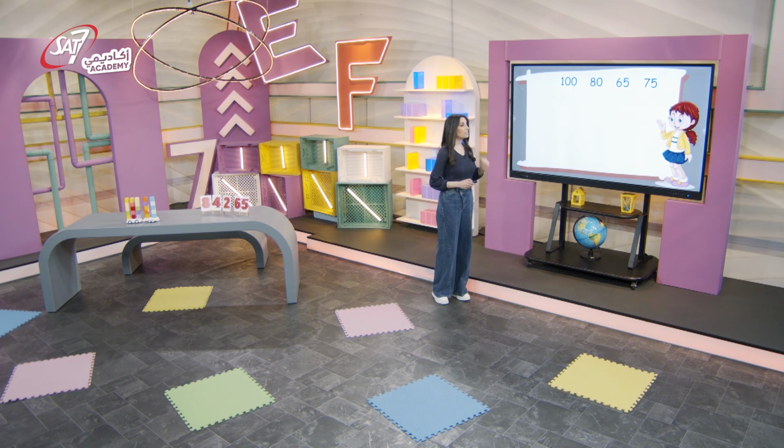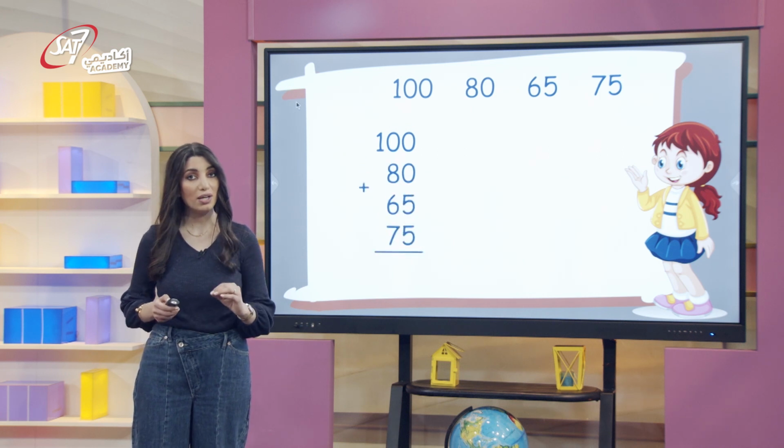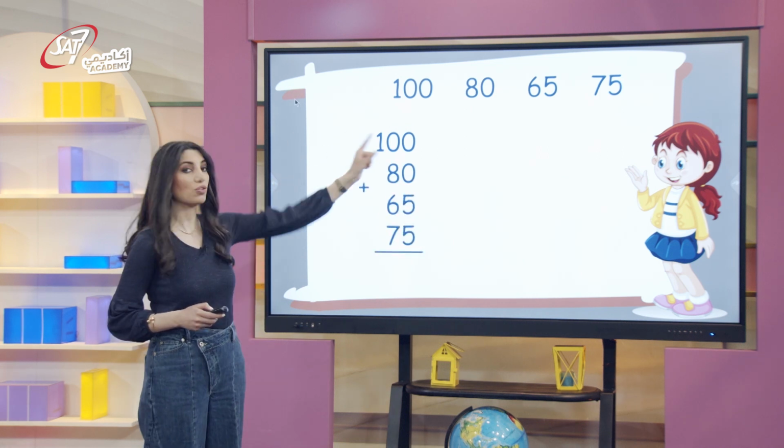Tia received these scores on all her math tests this term. Can you find her average? First, we must add all the scores, and then we divide by 4 because there are 4 scores.